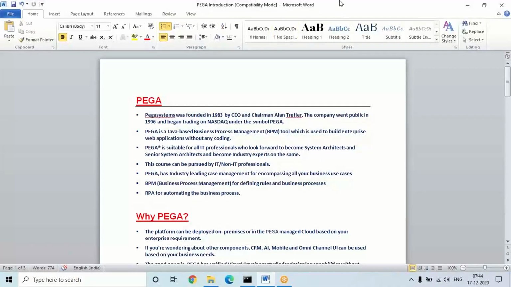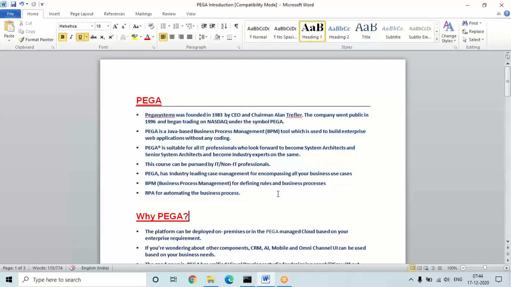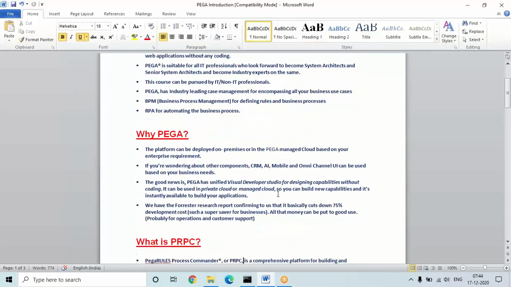Some basic points I'm going to show you. Pega was founded in the year 1983; we have that in the previous document also. The first thing we are going to learn in Pega is BPM, Pega PRPC, which is the main thing. There are some other things like RPA. In the future, if you want to grow and get a better package, you can learn some additional tools.